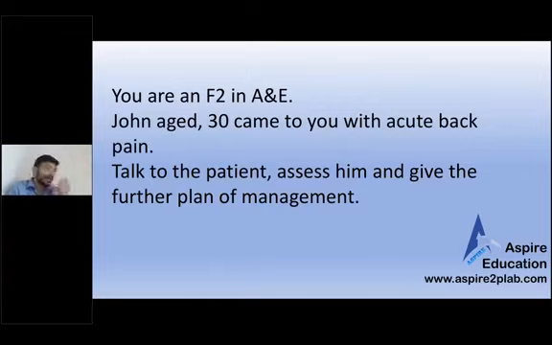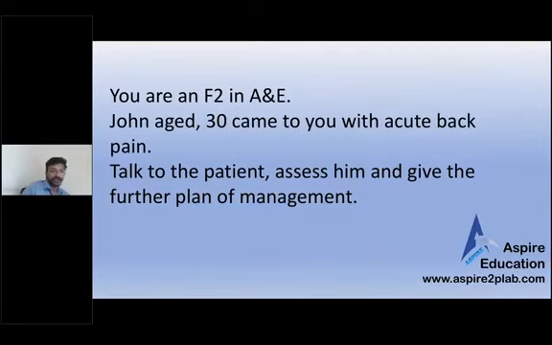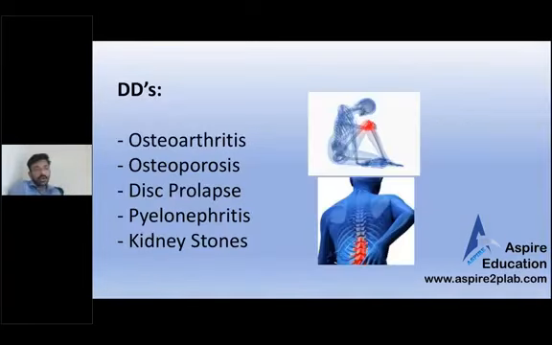This station actually, what can be the cause? The back pain can have again multiple causes. So again, the same differential that we discussed in the previous station. The differential will remain. Some are the same, like it might be osteoarthritis or osteoporosis or disc prolapse actually. And pyelonephritis and kidney stones and all. Patient is young, so cancer is a bit unlikely. I mean, the prostate finding unlikely. A 30-year-old prostate doesn't make much sense.